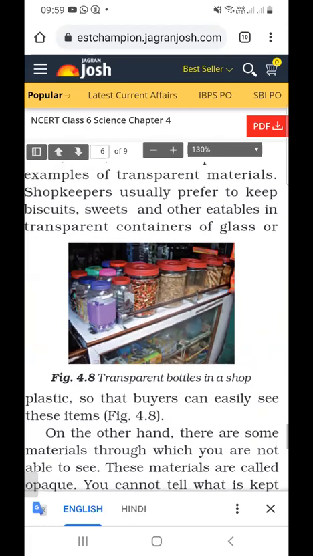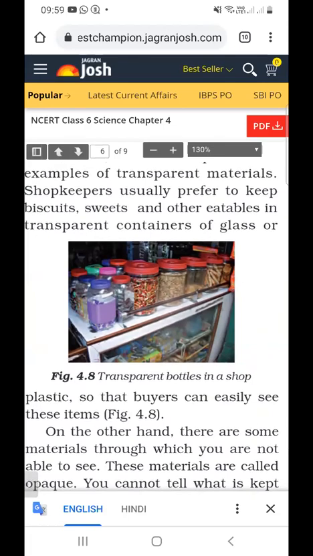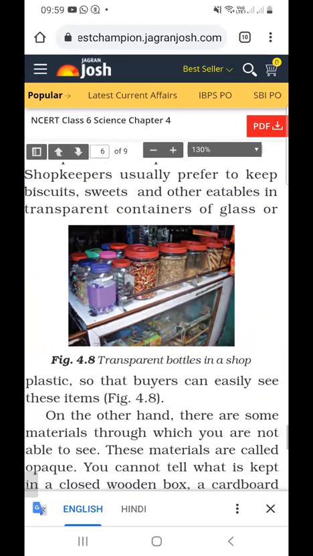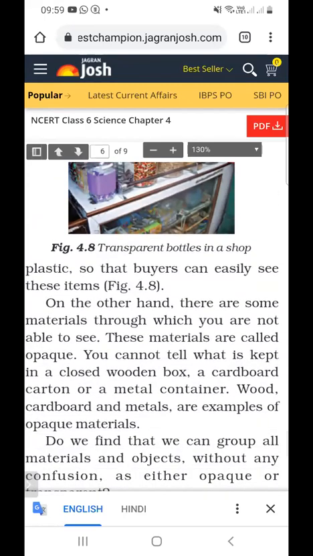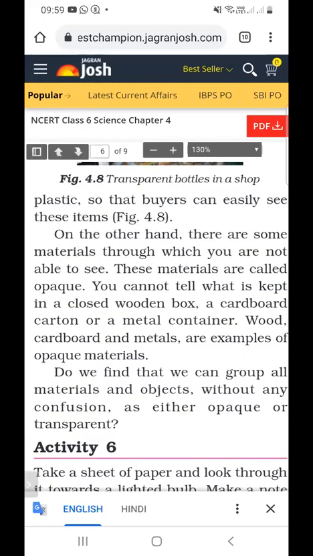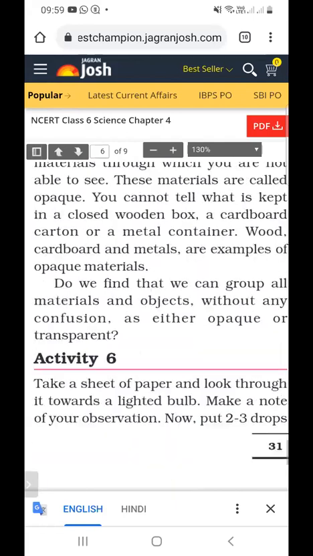Next question: why does a shopkeeper usually prefer to keep biscuits in a glass container? So that buyers can easily see these items. Next, what are opaque materials and what are examples of opaque material?